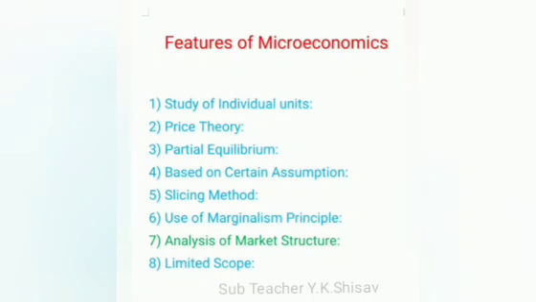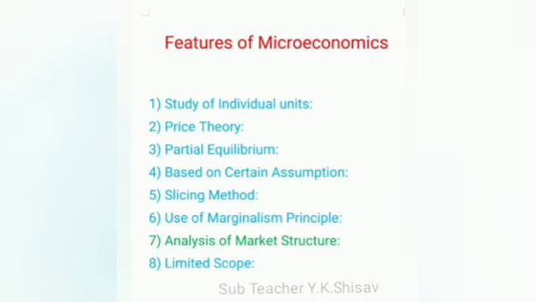Next point is analysis of market structure. Microeconomics analyzes different market structures, perfect competition, monopoly, oligopoly, monopolistic competition, etc., and describes how prices and quantities are determined in different markets. That means in pure competition, monopoly, oligopoly, monopolistic competition, there are different prices of commodities.